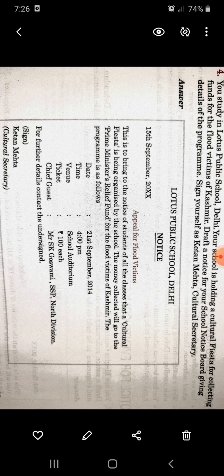Chief guest, who is going to be chief guest? Mr. S.K. Goswami, SSP North Division. Means you call a dignitary. And for further details, if you have any query or doubts, you can contact the undersigned. Who is the undersigned? Ketan Mehta, Cultural Secretary. So it was about the notice.